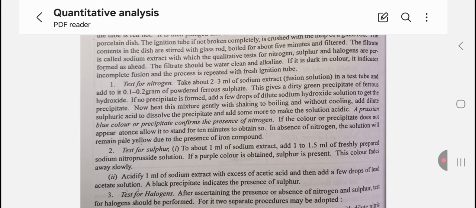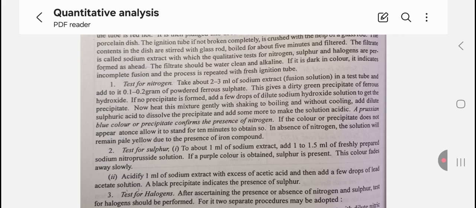A Prussian blue color or precipitate confirms the presence of nitrogen. If the color or precipitate does not appear at once, allow it to stand for 10 minutes to obtain it. So, in the absence of nitrogen, the solution will remain pale yellow due to the presence of the iron compound.